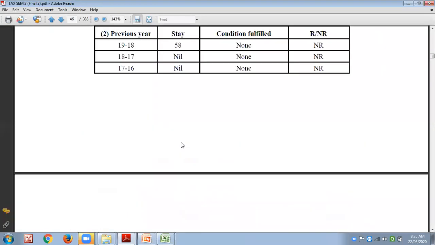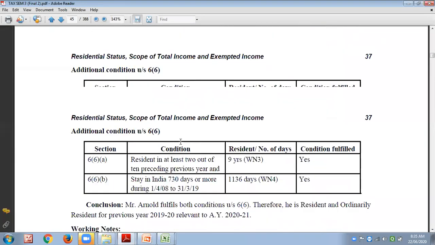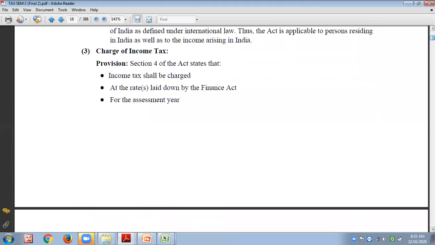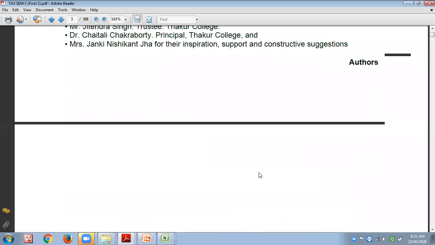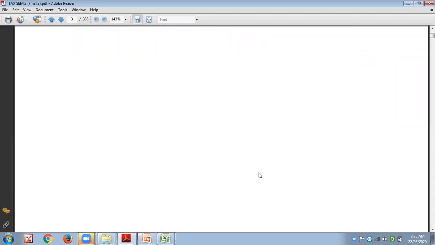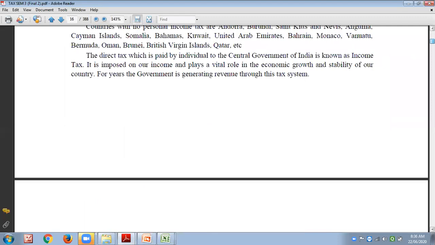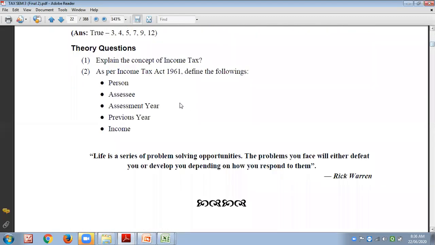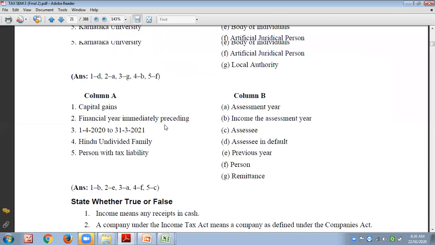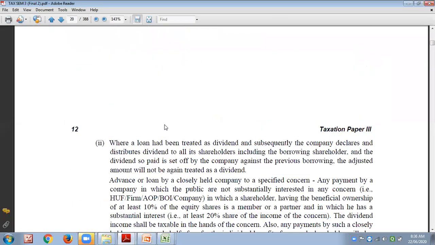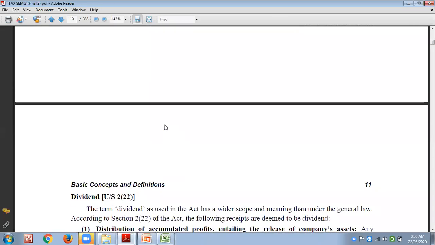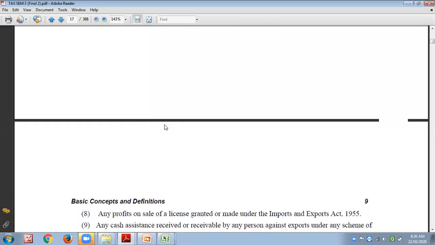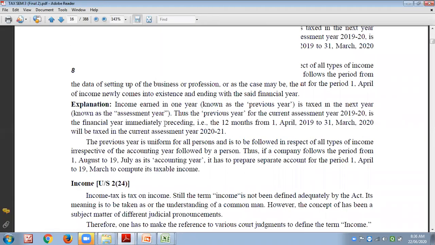And it's very simple to get this. Just now I've shown you the residential status and dividend definition. Few things are there in your bridge course material also.